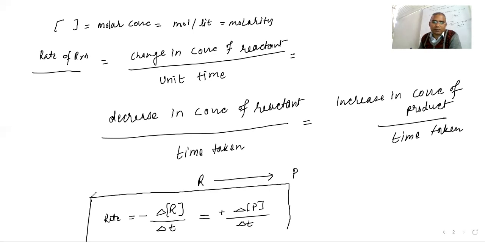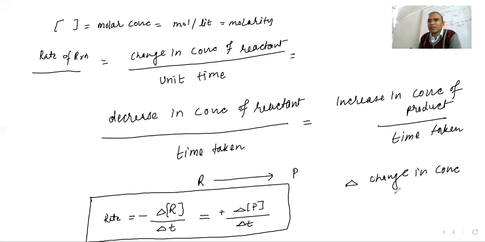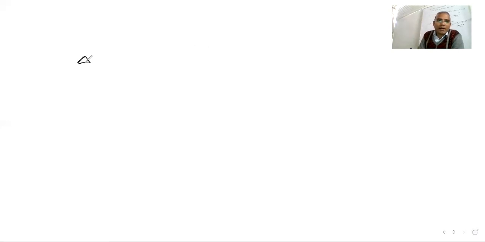And delta, what is delta R? That is what I am explaining. Delta means change in concentration. Now suppose in 30 minutes. Okay, let's see, delta means what? Delta always implies the change.